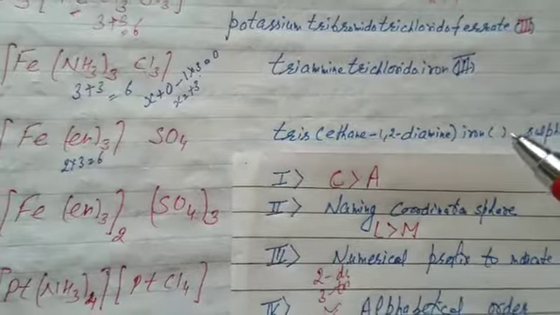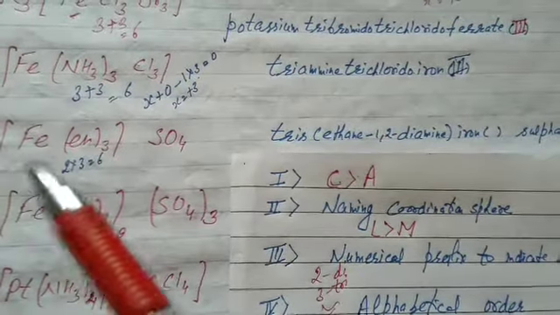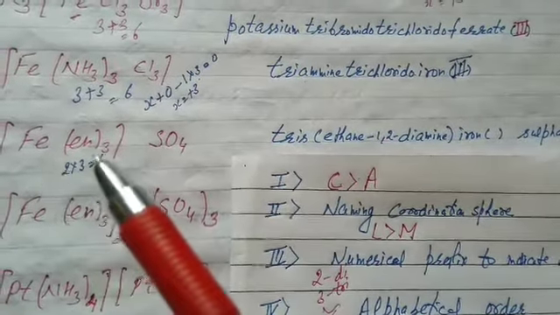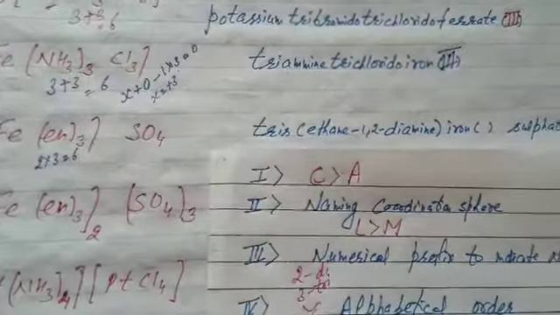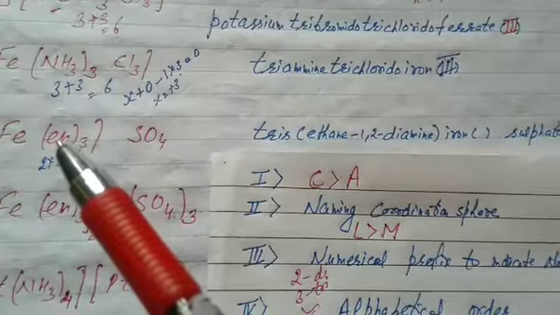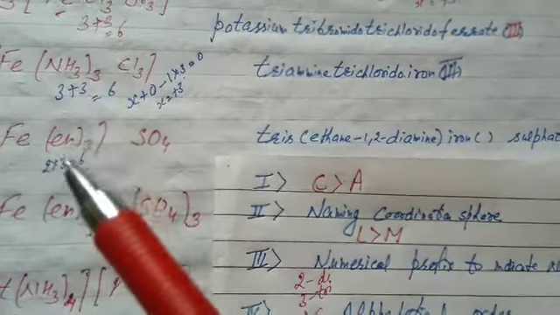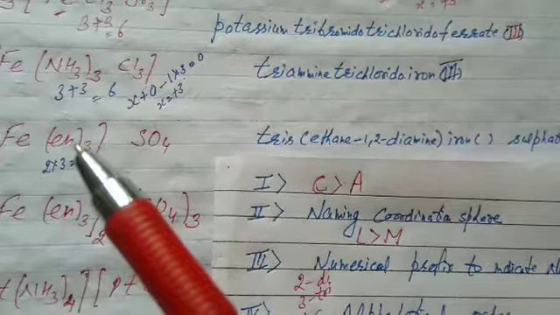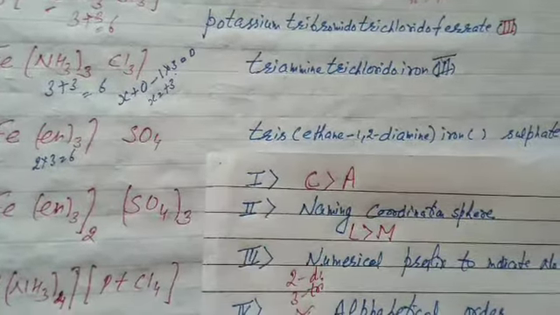After the metal ion we indicate its primary valency. That is clear. Left is the cation part. Now the anion part is sulfate. We will write sulfate. Tris(ethane-1,2-diamine)iron, then find the primary valency, mention it in Roman numerals, and then the anion part, that is sulfate.